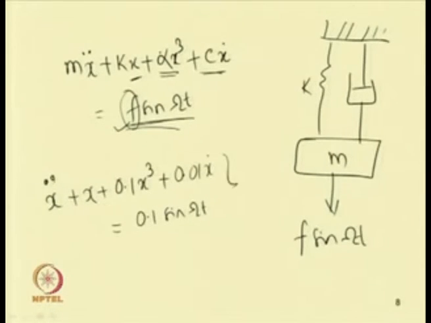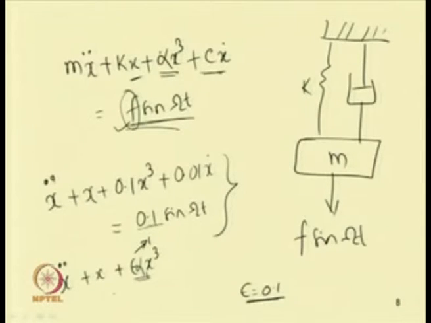If I write f equal to 0.1 sin omega t, then I can write this equation by using the bookkeeping parameter in this way: x double dot plus x plus epsilon alpha 1 x cube. Here the parameter alpha 1 will be equal to 1. Let me take epsilon equal to 0.1. So, the coefficient of x cube is epsilon alpha 1 equal to 0.1, but alpha 1 equal to 1, which is the same as the coefficient of x.